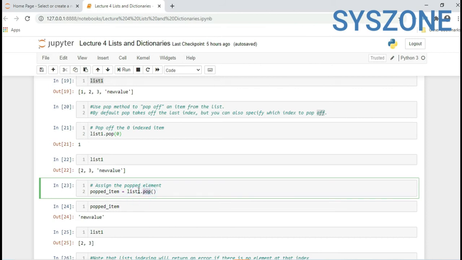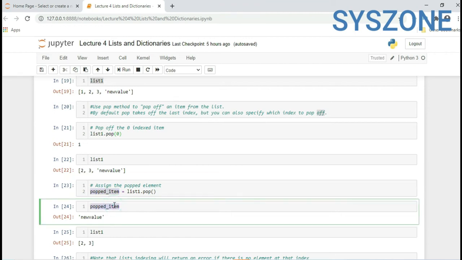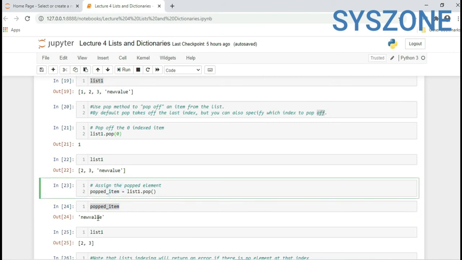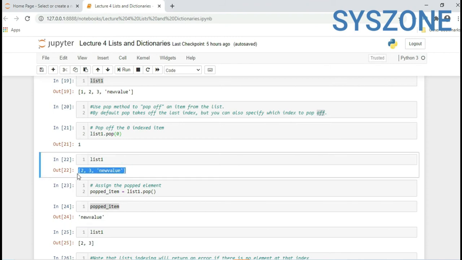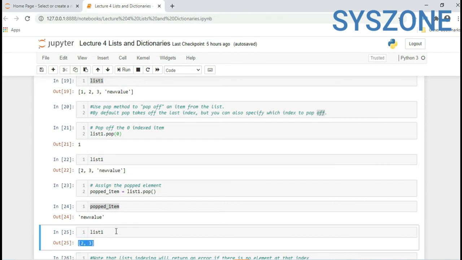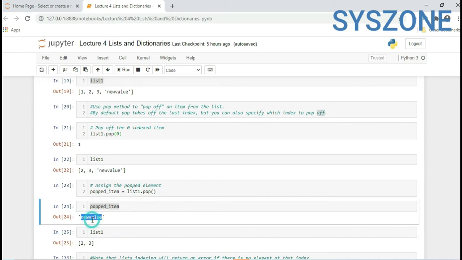So here list1 dot pop method stored the popped value into this popped underscore item. After executing, the popped value is new value. From this list, the remaining values are 2 and 3, the last value got popped, and the popped value is new value.